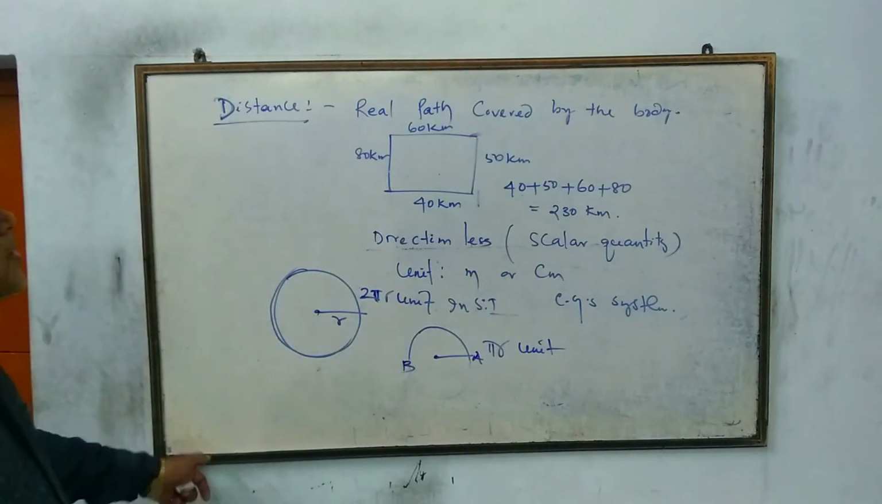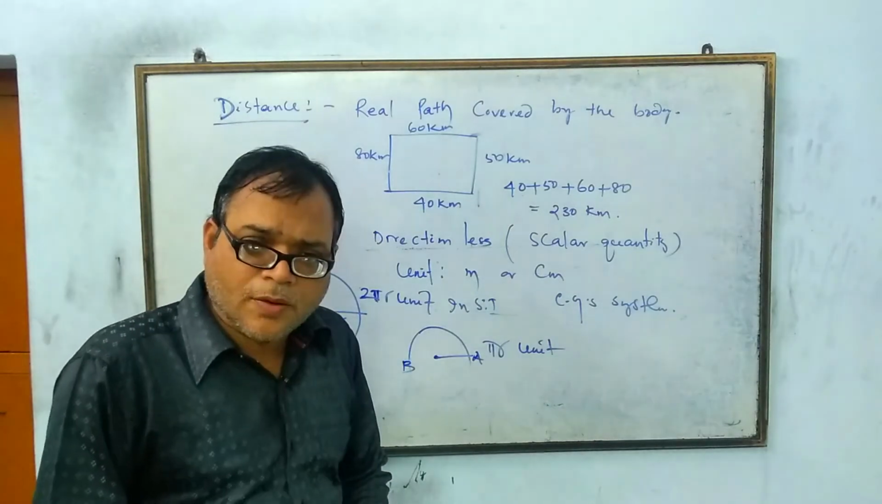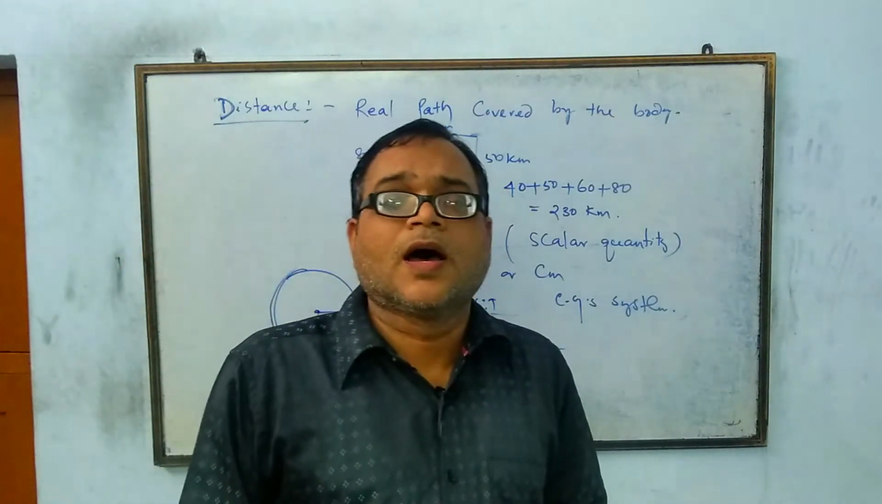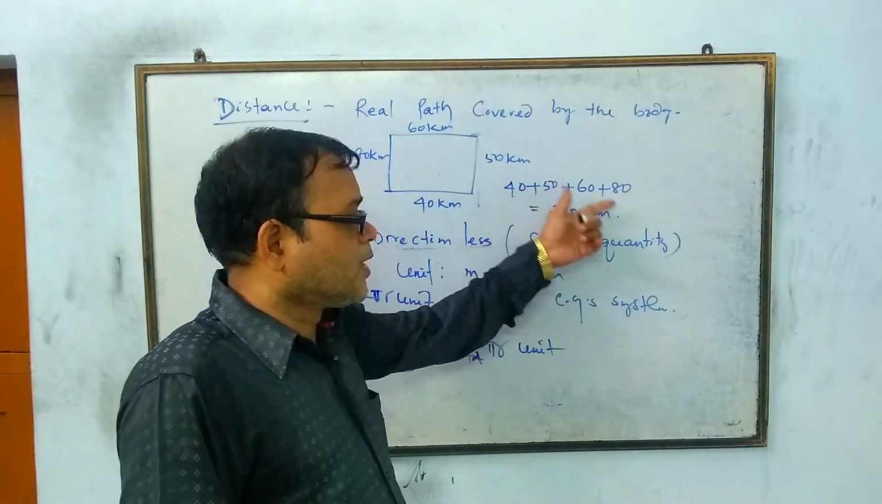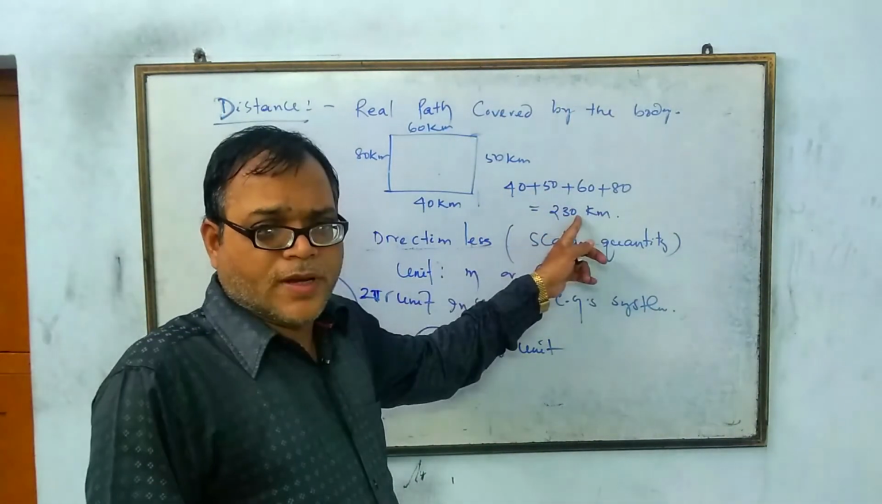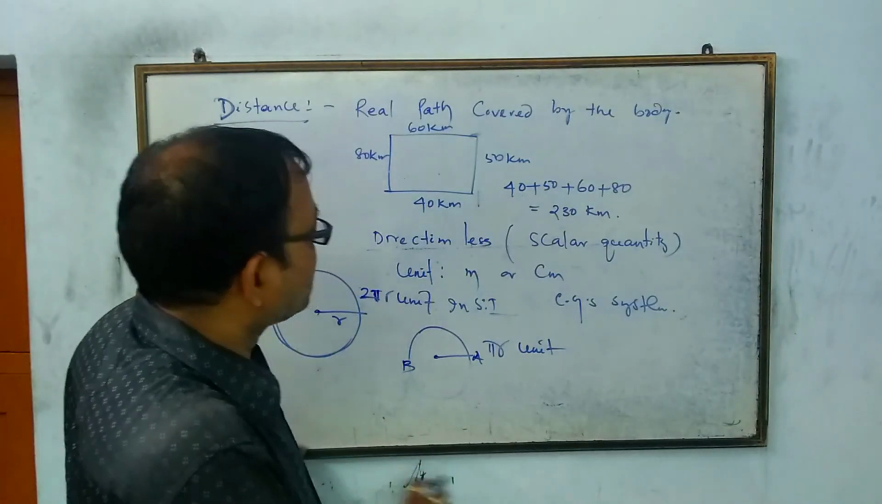So distance is nothing but the real path or actual path covered by the body, and it is a scalar quantity, so it can be added algebraically. Only you add the magnitudes, then you will get another magnitude. We know the magnitude value, so it is a scalar quantity, and this is all about your distance.